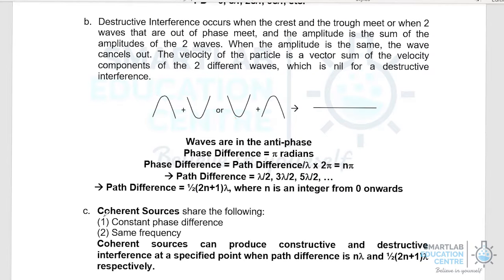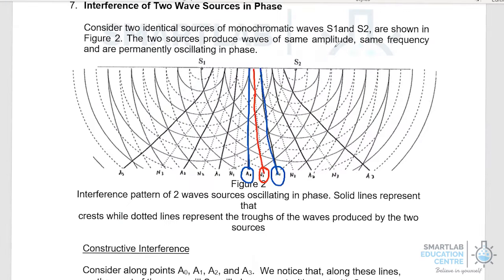Next, we look at the definition of coherent sources. Coherent sources share the following, which means they have the same constant phase difference and the same frequency. Coherent sources therefore can produce constructive and destructive interference when the path difference is n lambda or (2n plus 1) half lambda. So in the A level, you're supposed to be able to reproduce this sketch and also label the antinodal and the nodal lines.